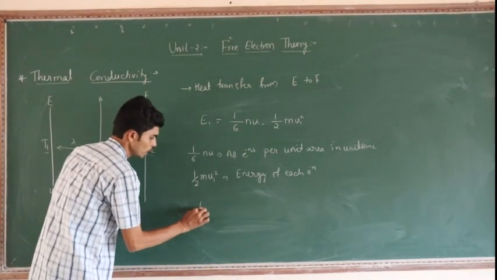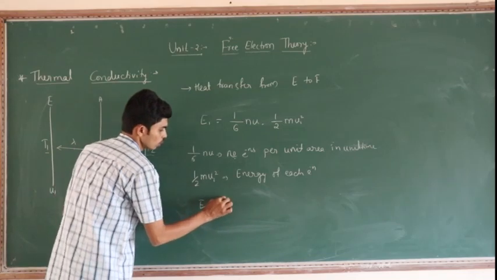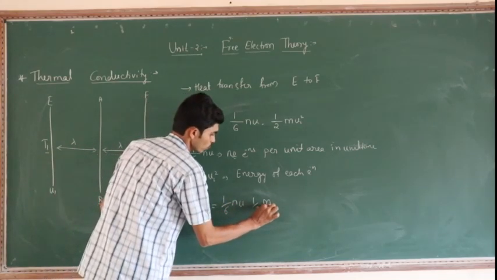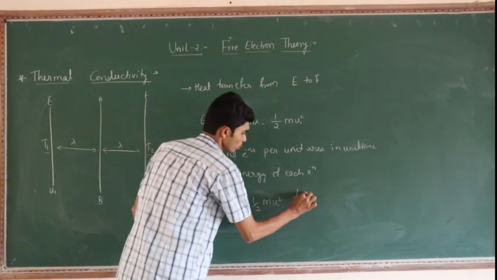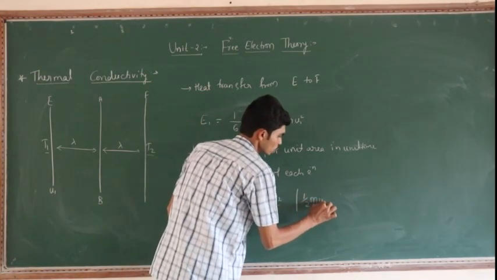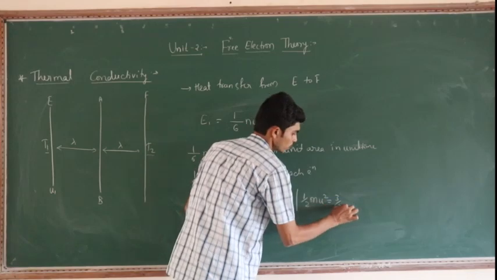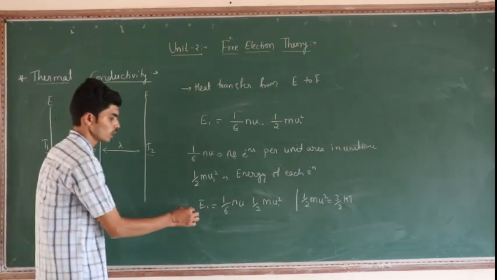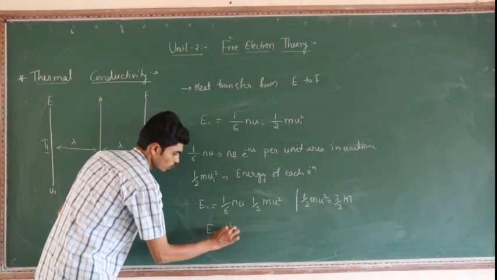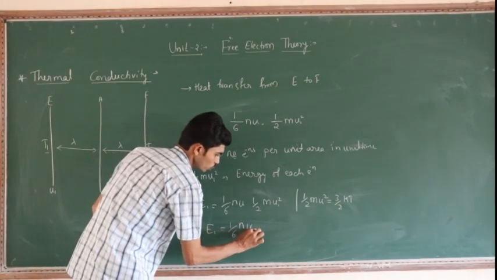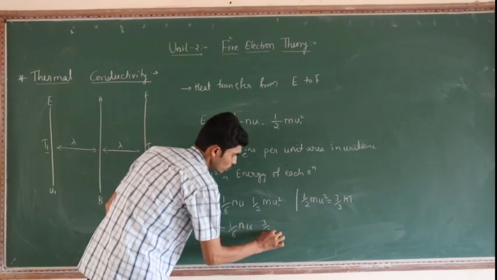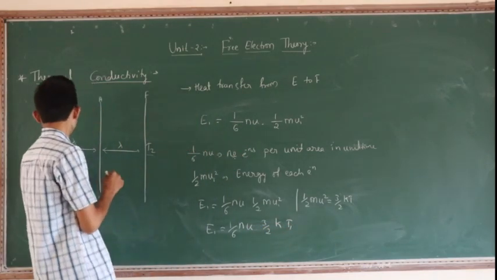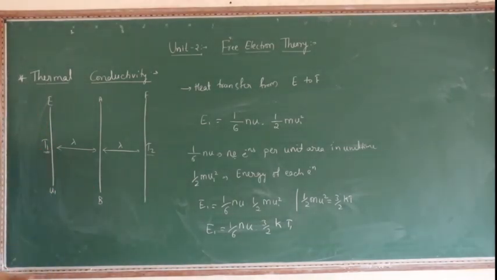Then E1 is equal to 1 by 6 n u into 1 by 2 m u1 square. We know that 1 by 2 m u square is equal to 3 by 2 kT. Then E1 becomes 1 by 6 n u into 3 by 2 k T1, because the temperature is T1.